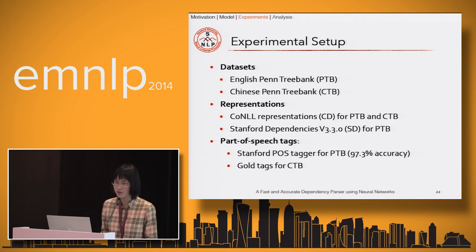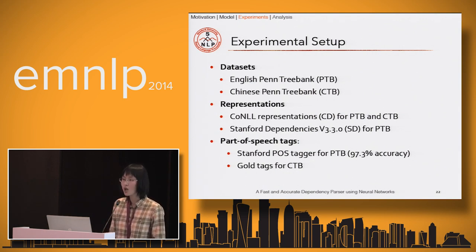Now, I will present the experiments. We conduct experiments on the Chinese and English Penn Treebank data sets. We use 2 representations, the CoNLL representation for both languages and the Stanford dependencies for the English data set. To generate part-of-speech tags, we retrain the Stanford part-of-speech tagger for the English data set. And to follow previous work, we use gold tags for the Chinese dataset.